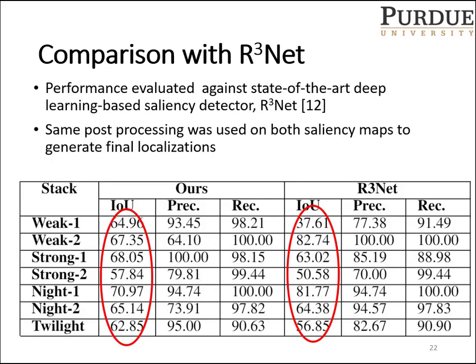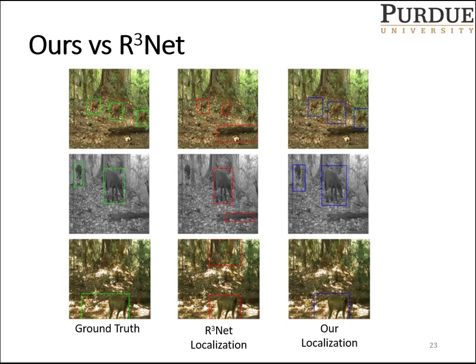Because our system generates a saliency map, we wanted to evaluate its performance against a state-of-the-art deep learning-based saliency detector called R3net. R3net was pre-trained on the MSRA10K dataset, which has complex background images with animals in them. The same post-processing was applied on both saliency maps to generate the final localizations. As we can see from the final results, our IOU seems to be consistent at around 60. However, R3net tends to fluctuate in this case. Although R3net does beat our system in some of the illumination conditions, under strong illumination conditions, our system always outperforms it.